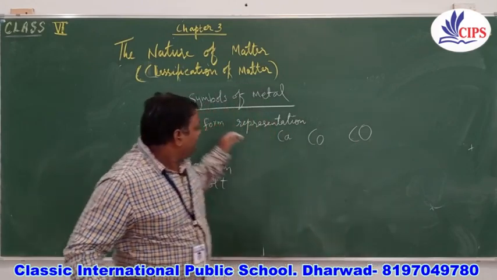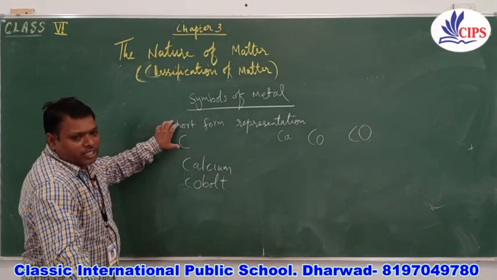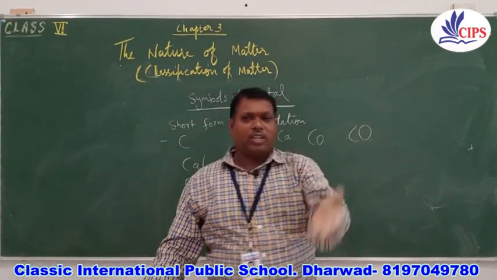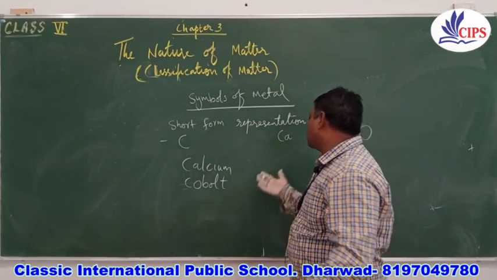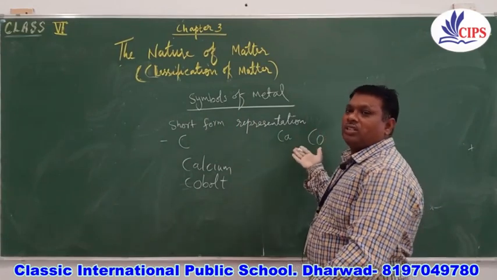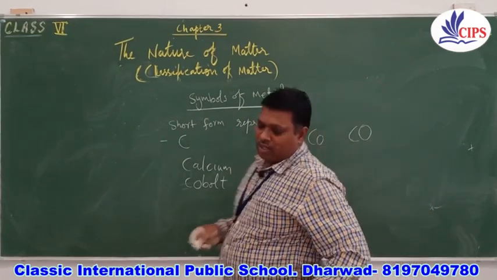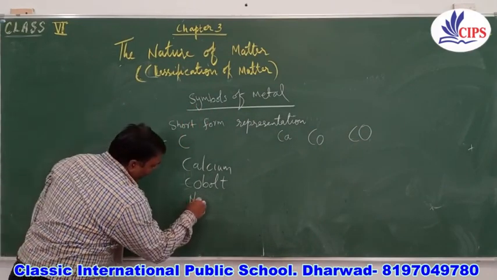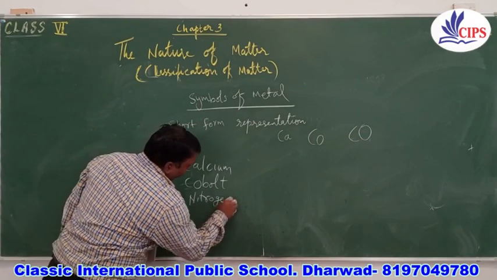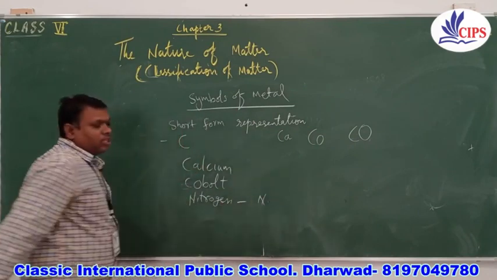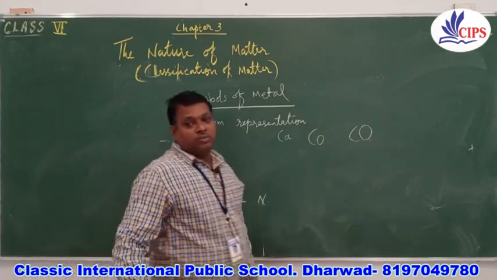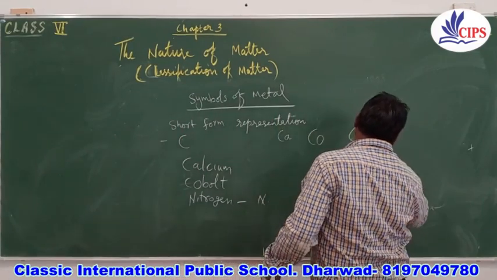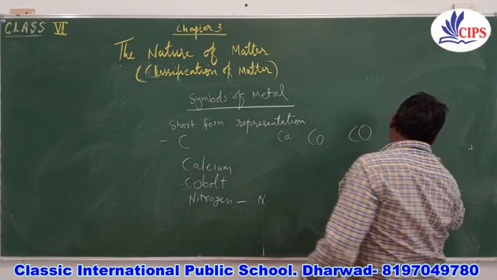So how to represent? First we take the initial letter. Now, if some more elements start with the same letter, for example nitrogen, we represent it with N. When we talk about sodium, we do not represent it with So or something.